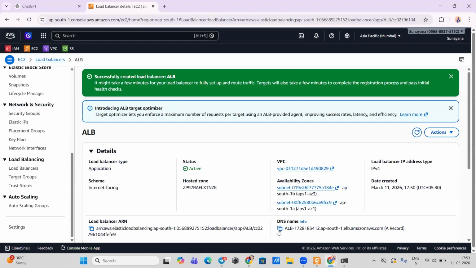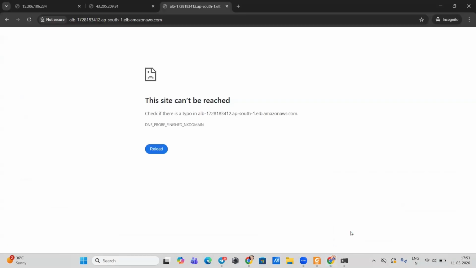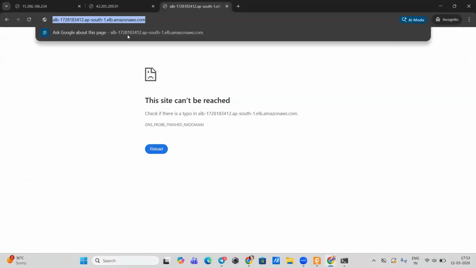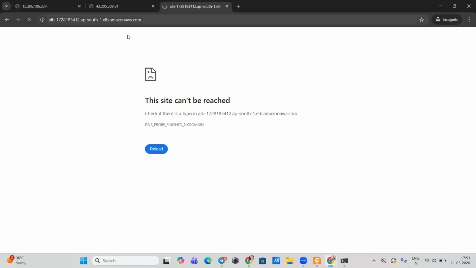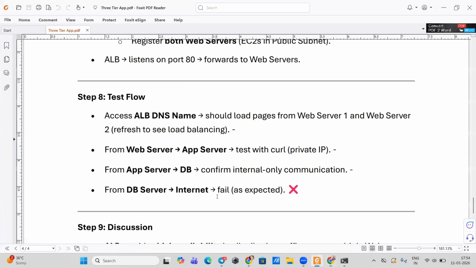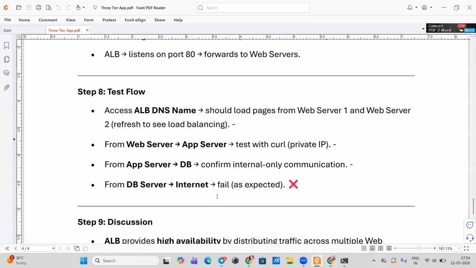Okay, so the status is active. All right, so it is showing us the output from server 1 to server 2. Okay, so that's it for this tutorial, guys. And what we have done is we have tested the flow. The pages should shift from server 1 to server 2 as we are able to see.